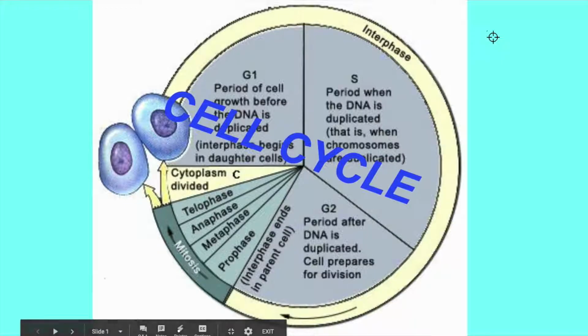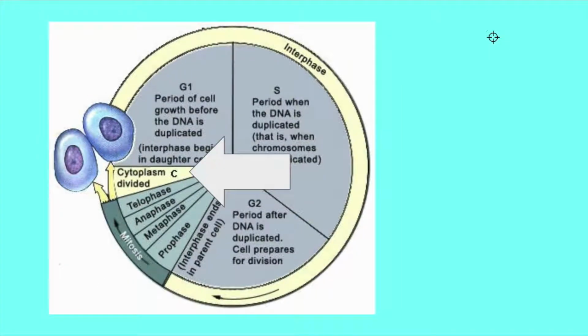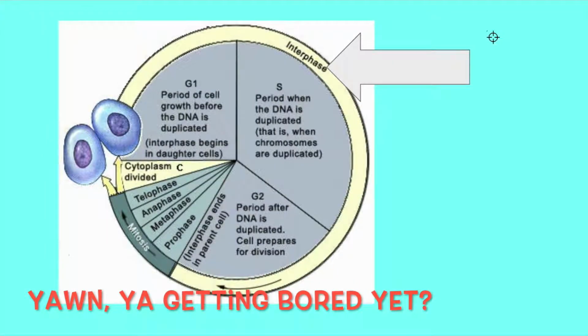Cell cycle. The cell cycle is basically the life of the cell. This life is divided into 3 stages, which are known as interphase, mitosis, and cytokinesis. We'll start with interphase. The interphase is the longest stage that is in the cell cycle.